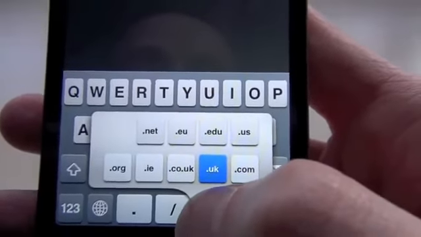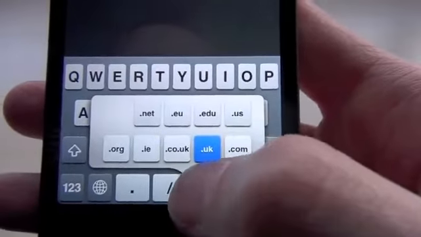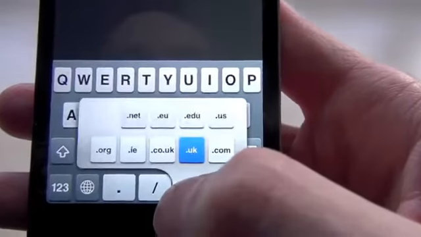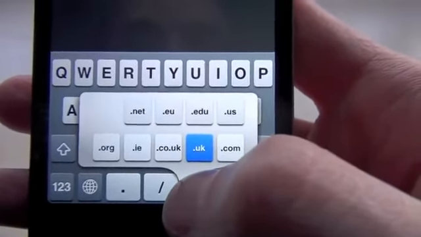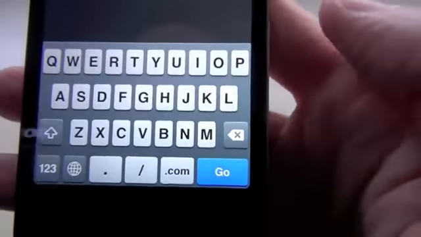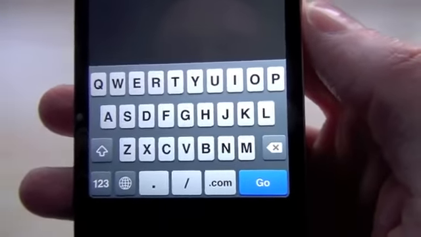Now, depending on what international keyboard you have set as your default option, depends on the endings that you get. Obviously, for different parts of the world, there will be different domain endings. So that's just a shortcut to different domain endings.